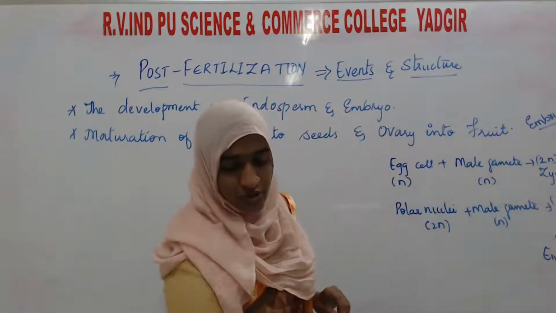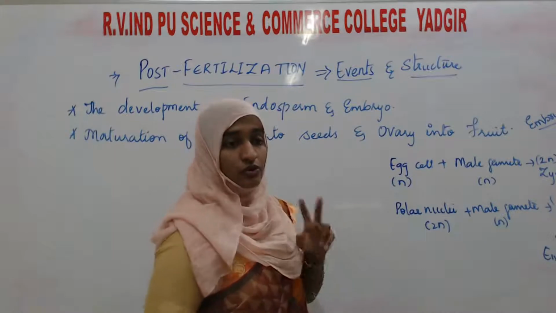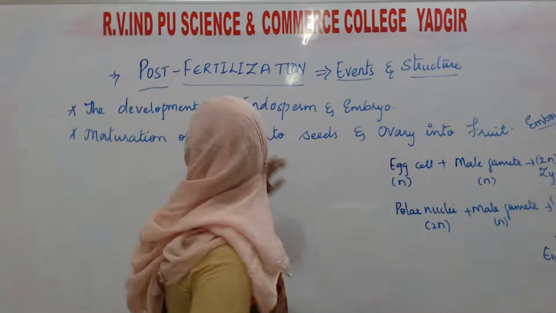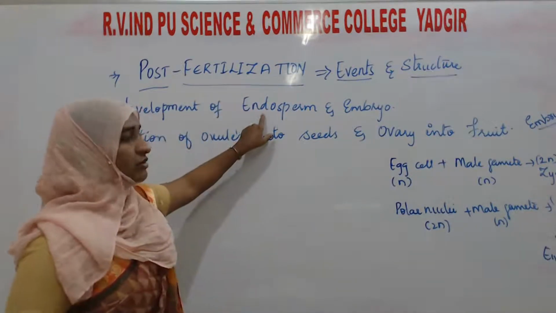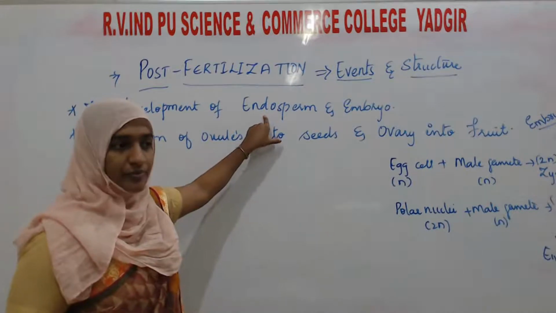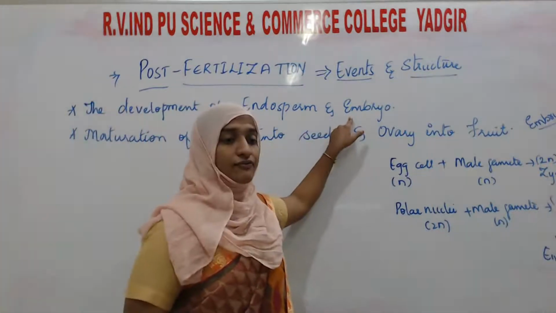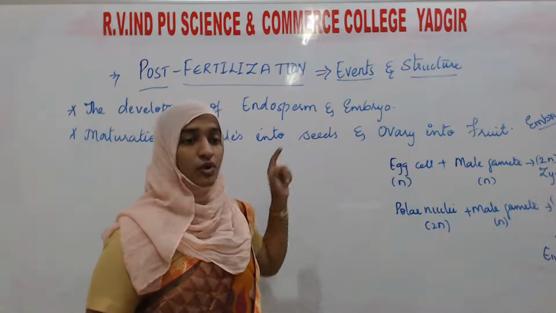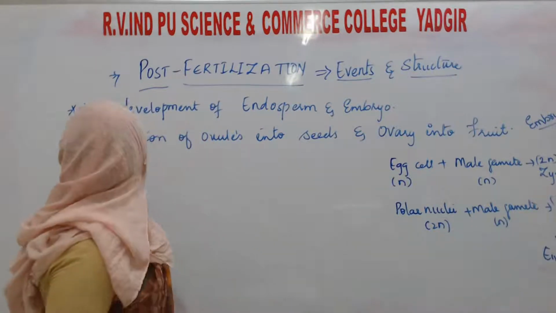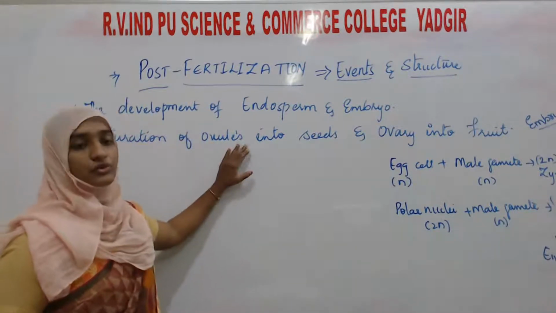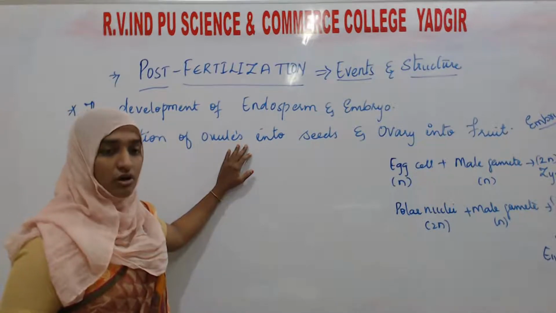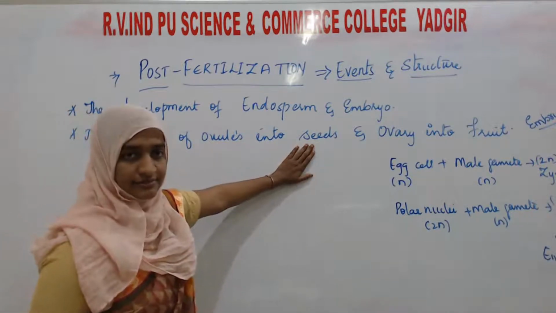During post-fertilization, two events take place. First is the development of endosperm from the primary endosperm nucleus and embryo from the zygote. Besides this, one more event takes place, that is the maturation of ovules. Ovules will mature into seeds.